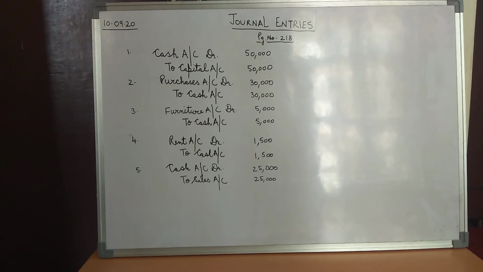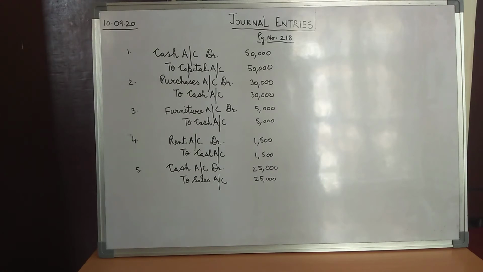Moving on to the next entry, children. The next entry is purchased furniture for cash. Now children, this entry is not similar to entry number 2, because listen carefully. Why so? Because in this case, children, the asset name is mentioned. I have mentioned over here purchased furniture for cash.